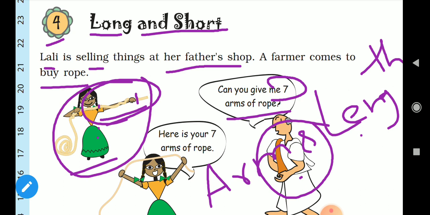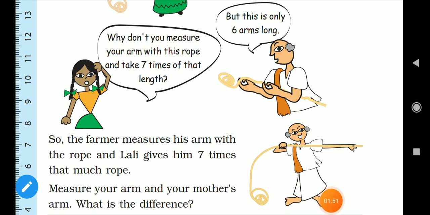So this girl started measuring the rope with her arm for 7 times, and she gave that rope to the farmer. So after taking the rope from the girl, the farmer started measuring with his arm.